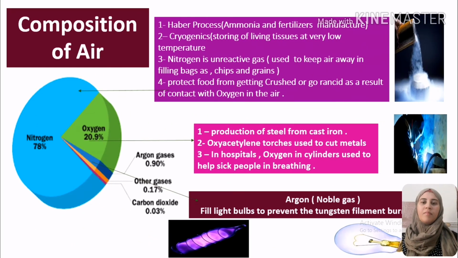The next one, composition of our air. Our air consists mainly of nitrogen. So the main composition of air: 78% is nitrogen. We have oxygen gas, its percentage 20.9, which we can write as approximately 21. We also have argon gas. Argon is a noble gas, 0.9%. We have other gases, 0.17. We have carbon dioxide, 0.03%.